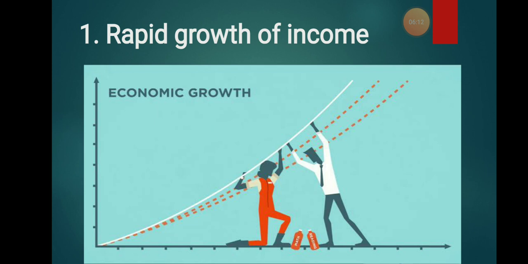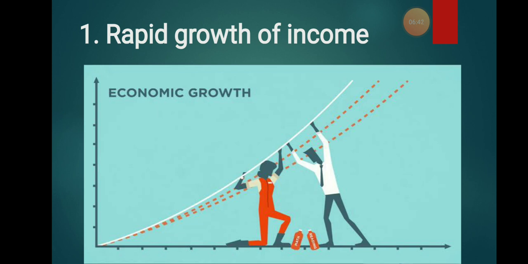Earlier, we were using muscular energy and the help of animal energy, and man was putting in more and more effort. But when the industrial revolution came, the effort man put in was combined with the knowledge of machinery. By this, productivity started increasing. When production increased, the income level also normally increased.